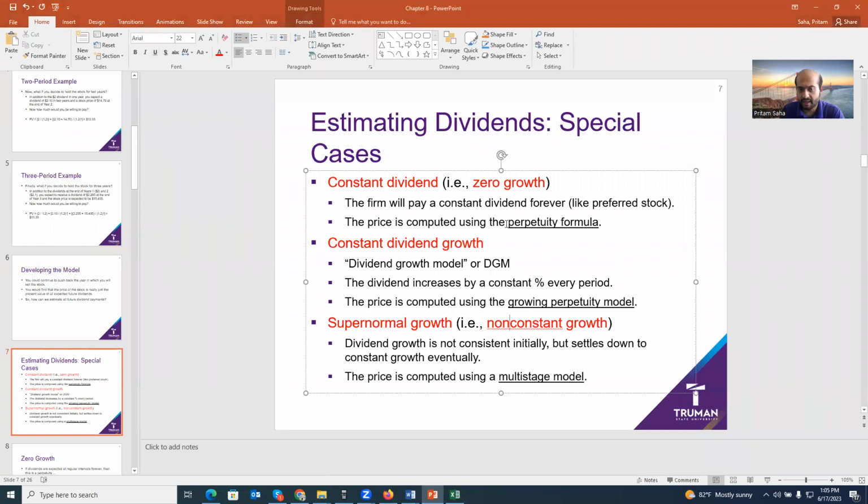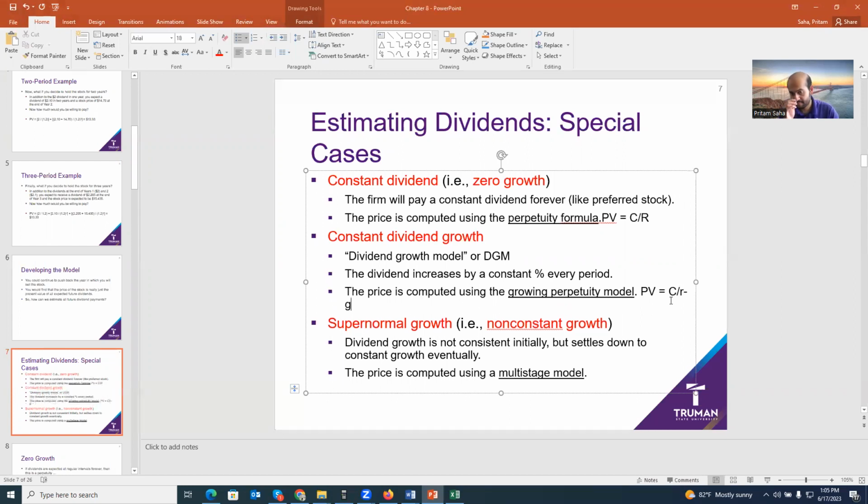For the constant dividend model, the formula is the perpetuity formula. If you remember from chapter 5, I believe, the perpetuity formula is present value equals cash flow divided by discount rate. Here the cash flow is the dividend. For the growing perpetuity formula, it is the future cash flow C1, which is D1 here, divided by the discount rate minus g. Some slides and books use R, sometimes they use K. Same thing: required return on the stock, expected return on the stock, discount rate of the stock.